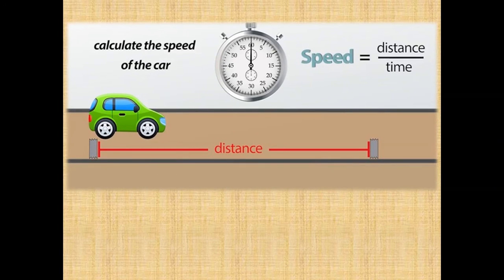If you wish to calculate the speed of your car, you can get the distance from the odometer in your car, which tells you the distance covered by the car, and you can see the time in which you are traveling that distance. Then you divide that distance by the time, and you will get the speed of the car. This is how you can calculate the speed of the car.